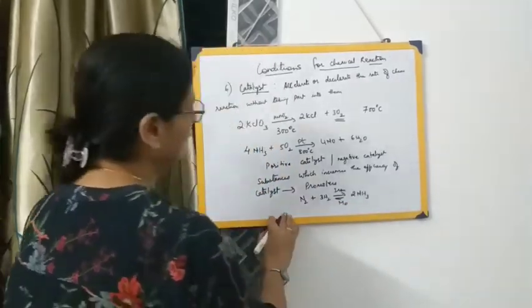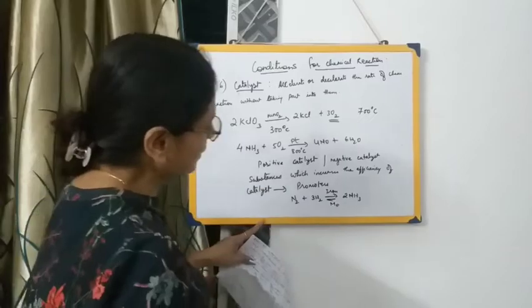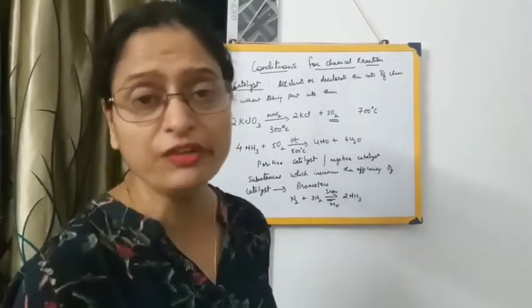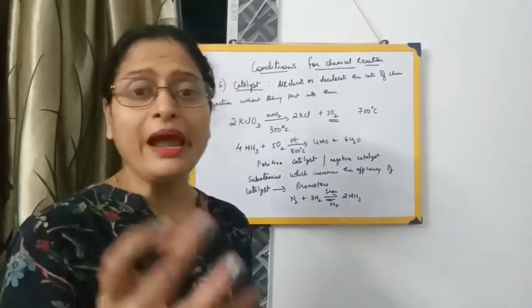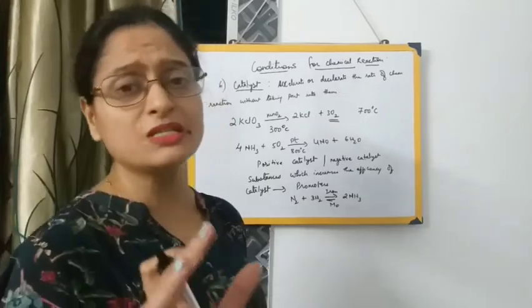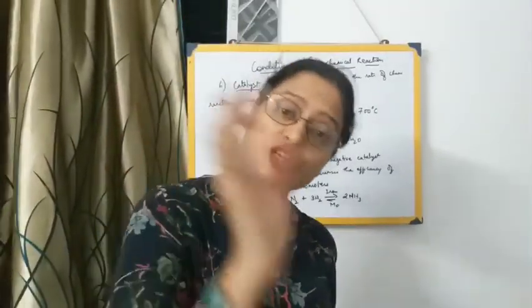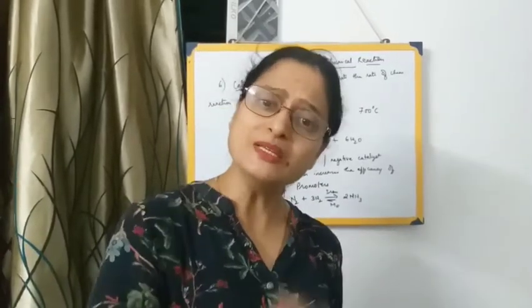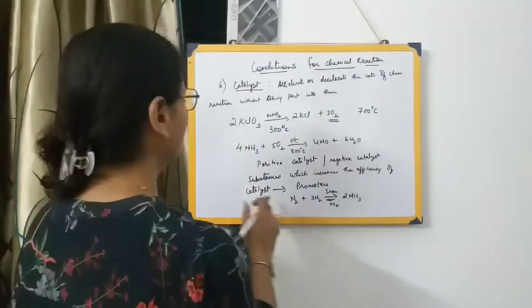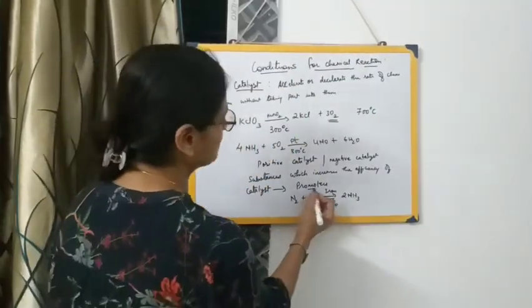So first of all, a catalyst is something which itself is increasing the rate of a chemical reaction, and certain substances also increase the efficiency of the catalyst. Catalysts are increasing the efficiency of the reaction, we can say that. And the substances which are increasing the efficiency of the catalyst, those substances we call promoters.